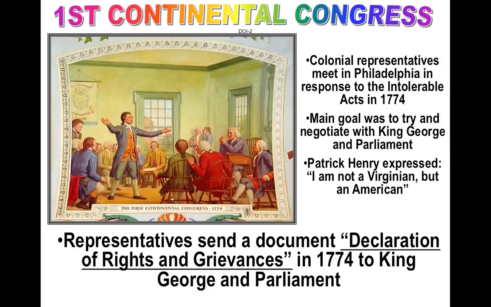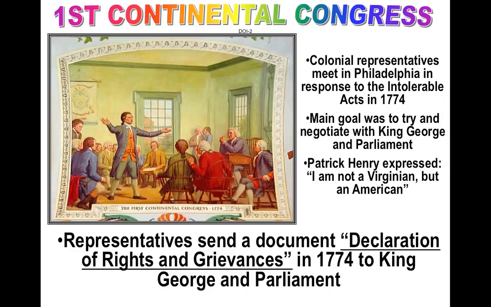Now, after the intolerable acts, they're going to call the First Continental Congress. So a group of colonials meeting together to see if they can repair this. Which is ironic because a lot of the times we think that the colonials didn't want to repair it, but they actually did. So let me pause this and let you get it down, and I'm going to tell you some things to annotate.